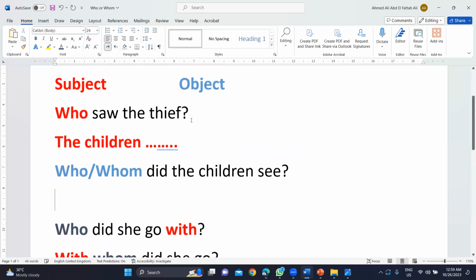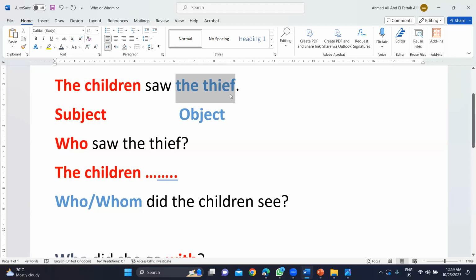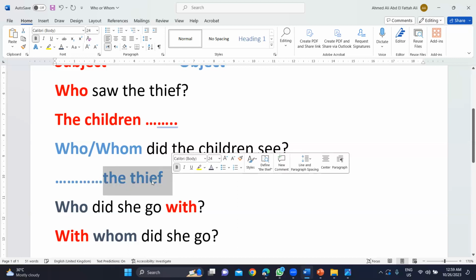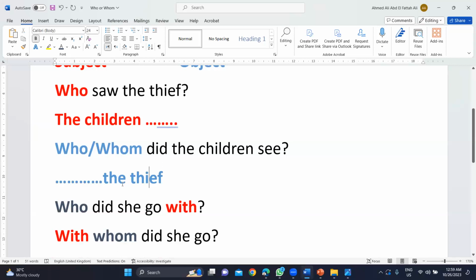This time I'm asking about the object. So the answer is going to be the thief. You can complete the children saw the thief, but I am asking about the object, which is the thief.